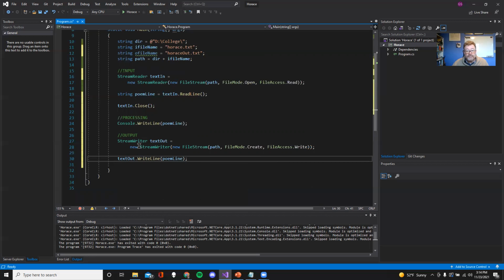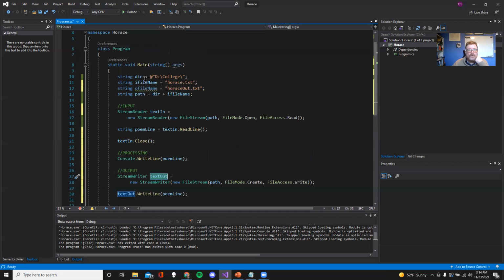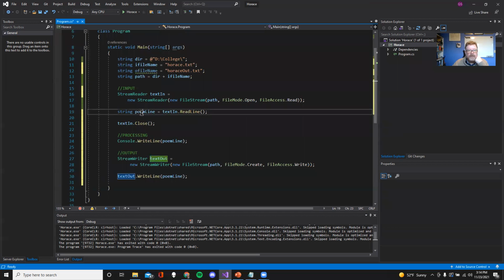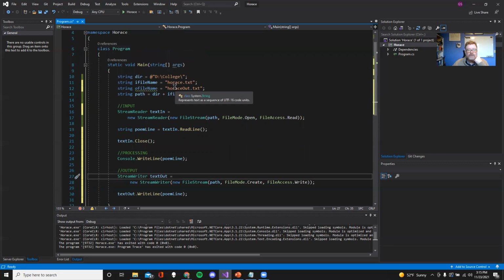But not to be confused, because I just confused myself, this is just a pointer. It's not actually currently. Yeah, no, that's right. That'll work. That's perfect. So this part of the code here in the input takes poem line and reads in a line from text in. Text in is reading it from Horace, right? This guy is going to create a pointer called text out, which is going to create and then write to a file called Horace out.